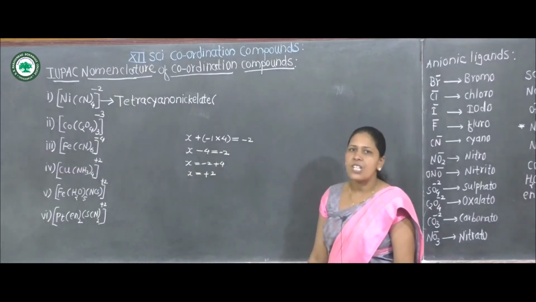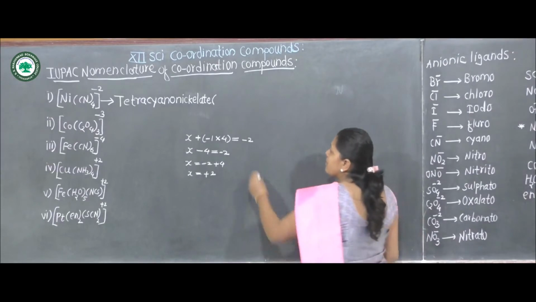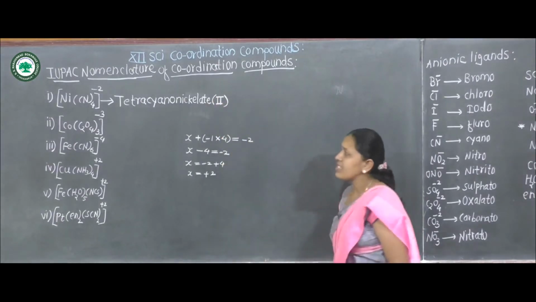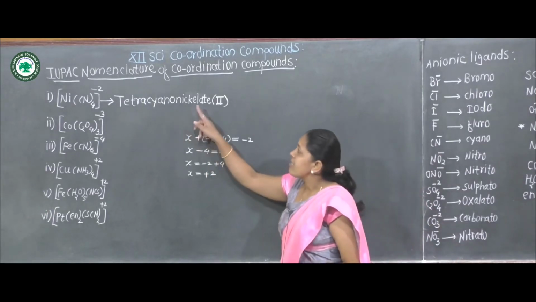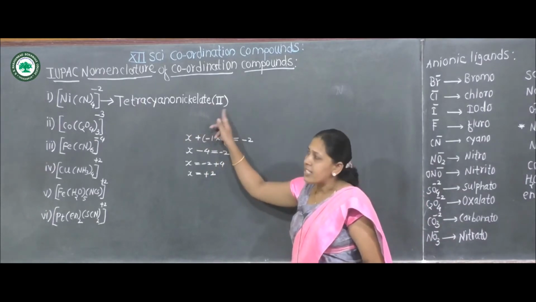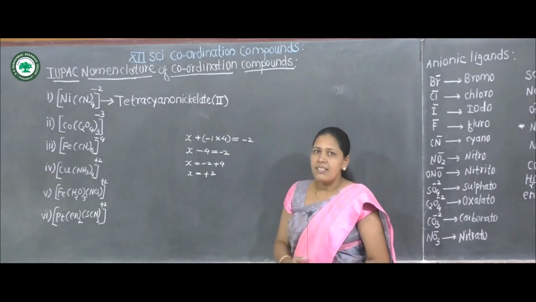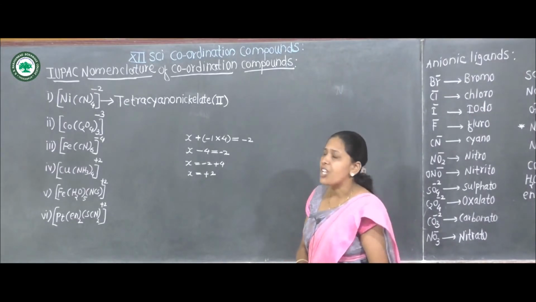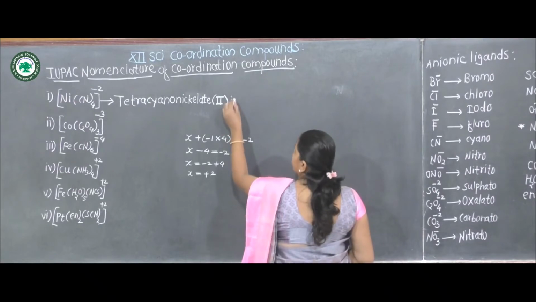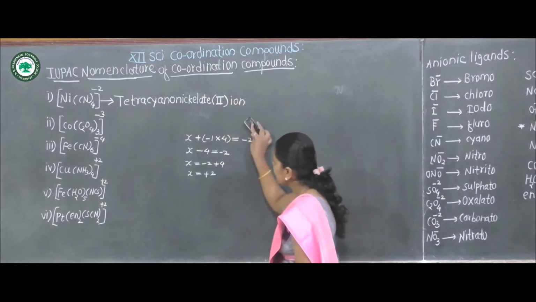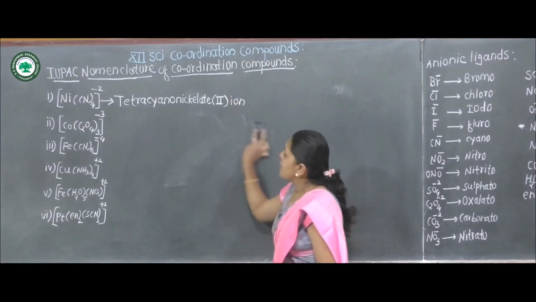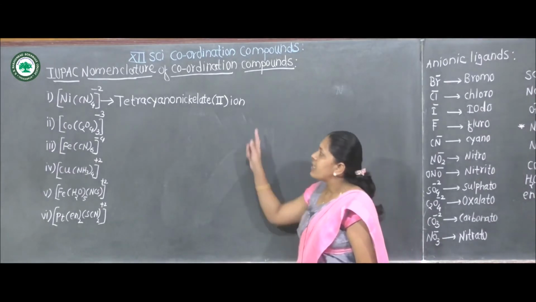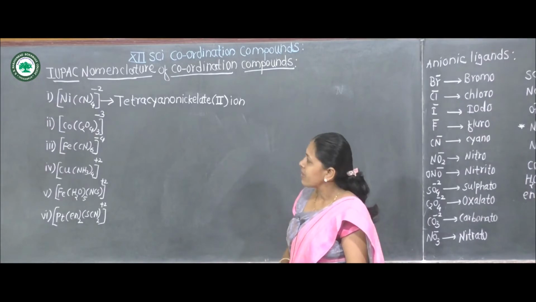The oxidation state of nickel is plus 2, which is written in parentheses in Roman numerals. Therefore tetracyanonickelate(II) ion, because the coordination sphere has a negative charge, so we write ion. The name of a coordination compound is a single word without any space.